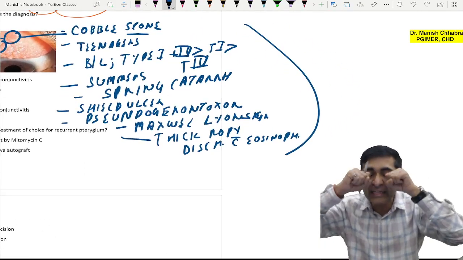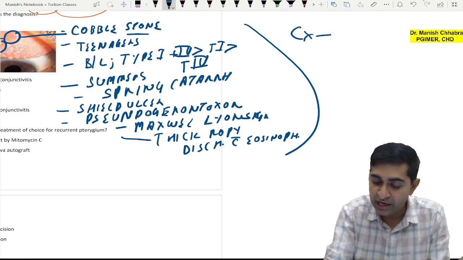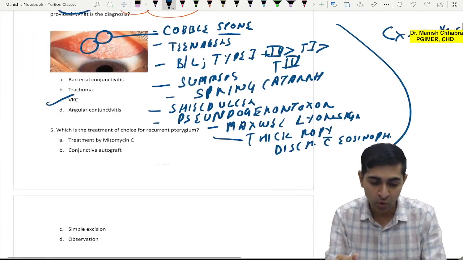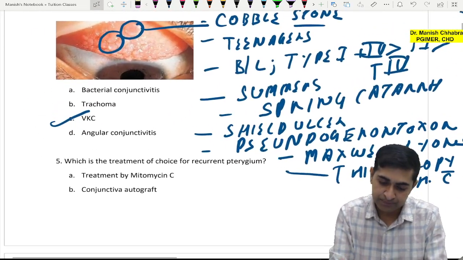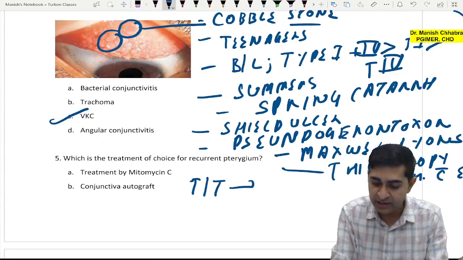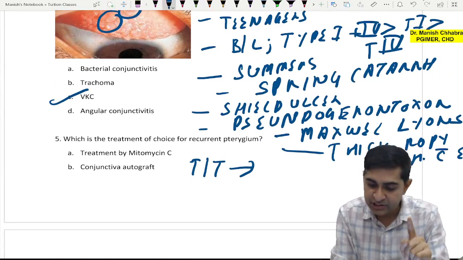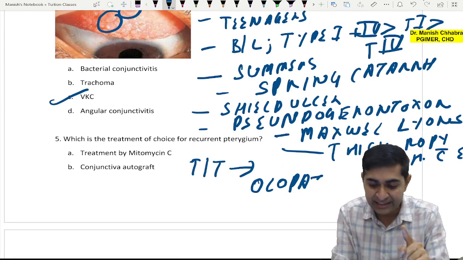Okay, and what can be the sequelae? Due to constant rubbing of the eyes, it can lead to formation of keratoconus. Very, very important, keratoconus. Okay, so the treatment that you are going to give is new generation antihistaminics, which is olopatadine.